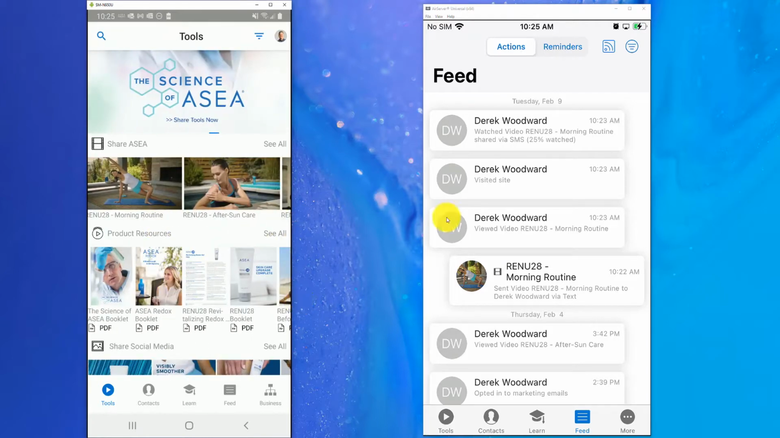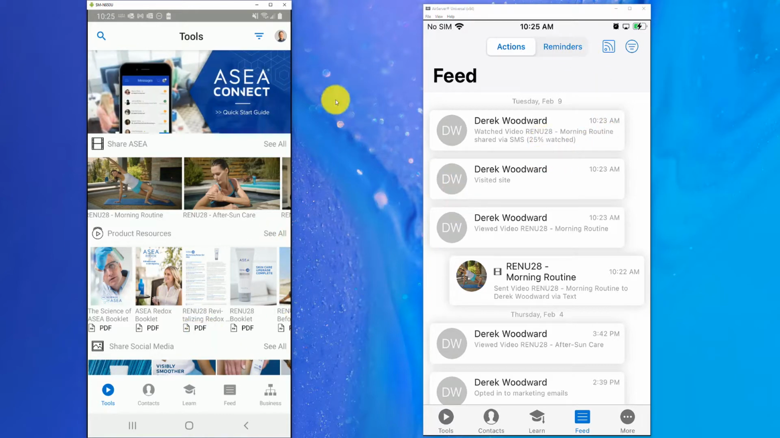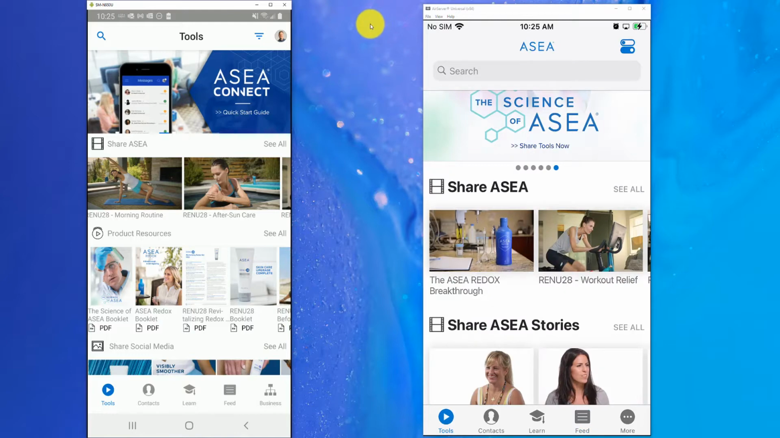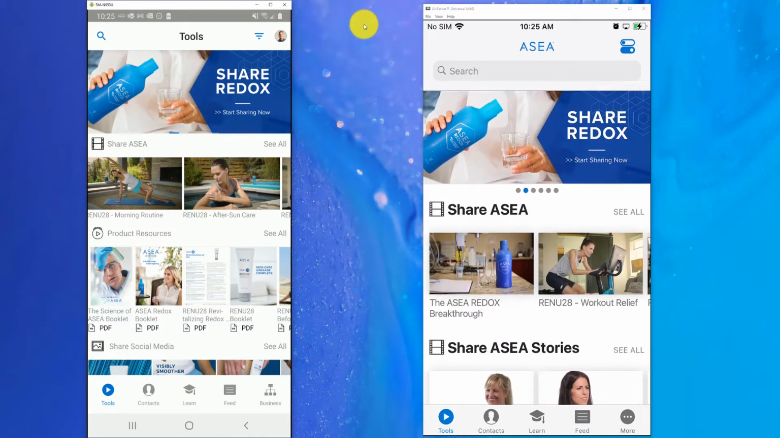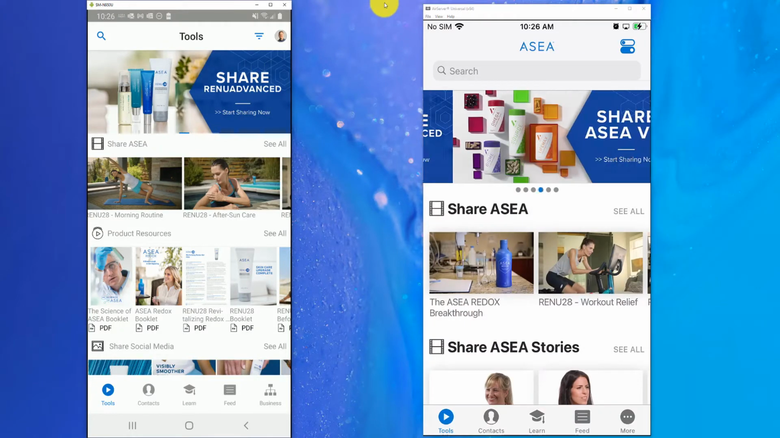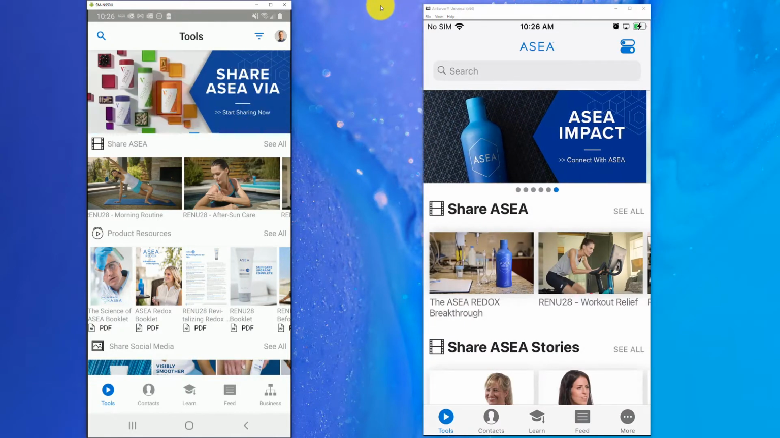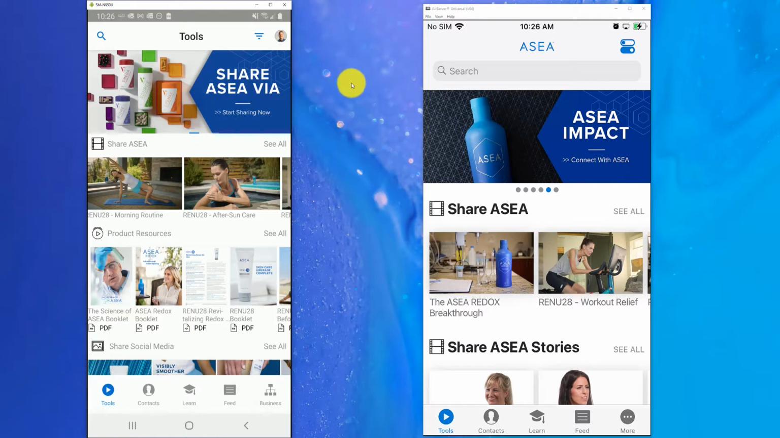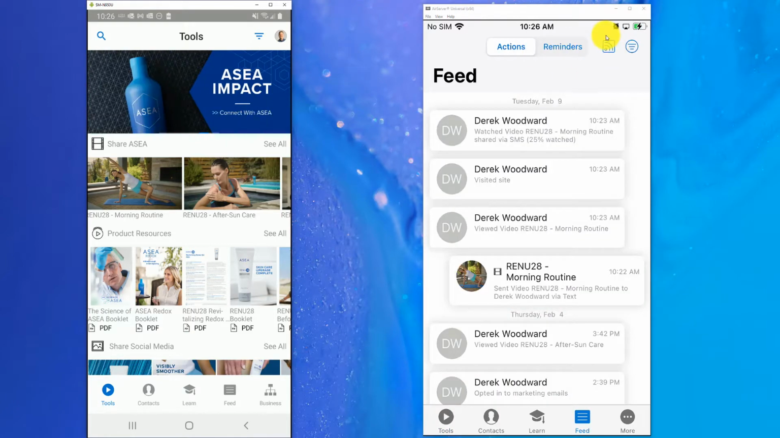So that's how you share via text message. A couple other areas here to stay up to date on ASEA news. You saw there on the tools page that you can always go to the ASEA Impact blog. Here, by tapping on this banner, you can do that, or you can go into the feed and tap on this little radar button here.